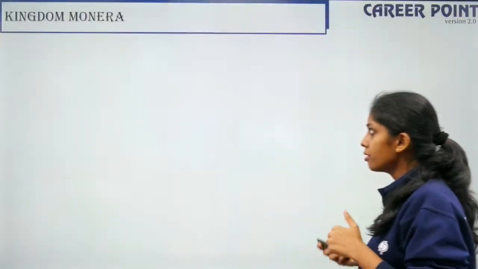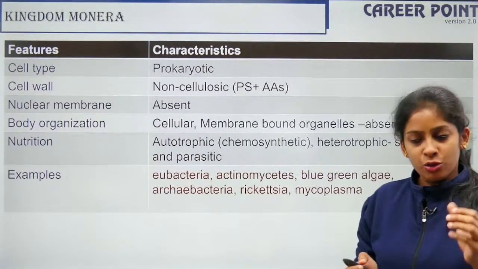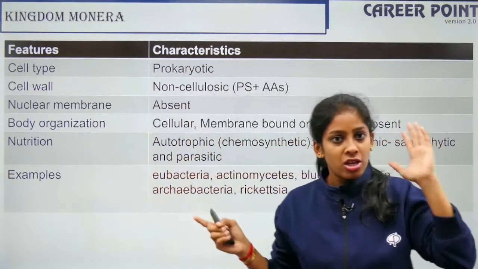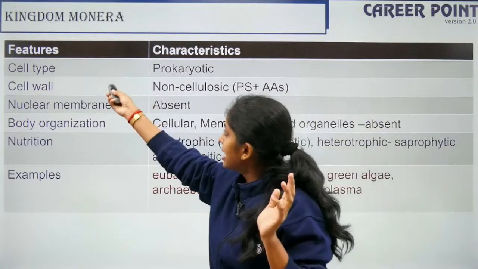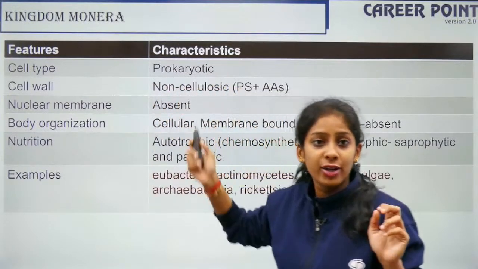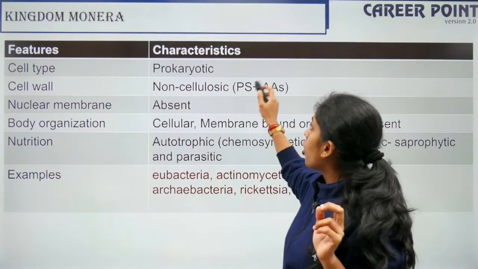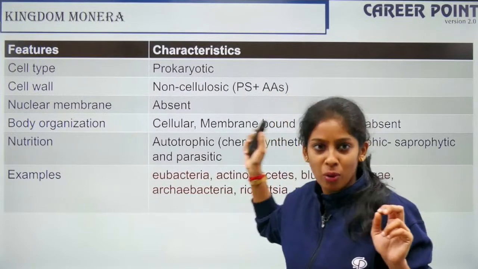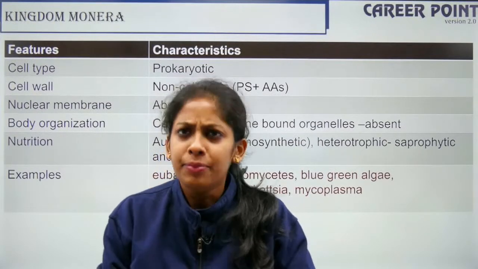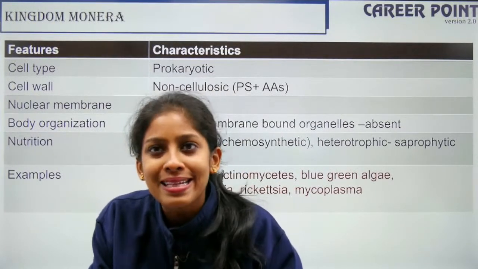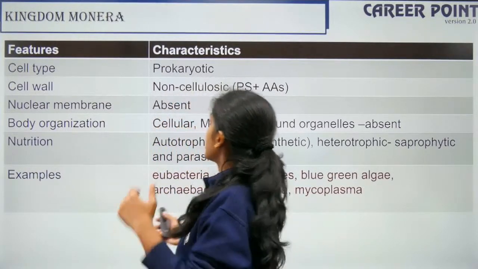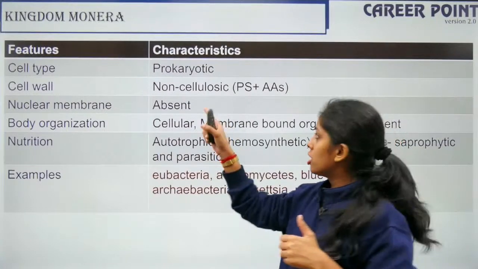important, okay? So talking about kingdom Monera, he classified based on the 5 points. I have the 5 points listed here, so that is what we are going to see. Cell type: all the Monerans are prokaryotes. The cell wall is non-cellulosic, right? They are made up of polysaccharides and amino acids. Here you said archaebacteria have a cellulosic cell wall. There can be exceptions, but to a large extent they are made up of polysaccharides and amino acids, okay? So the nuclear membrane is absent because they are prokaryotes.